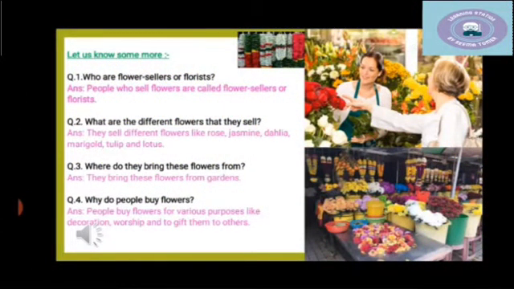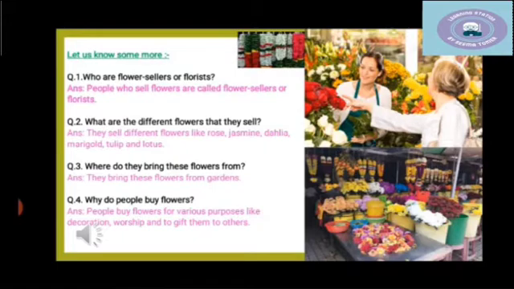Now children, who are flower sellers or florists? The people who sell flowers are called flower sellers or florists. What are the flowers they are selling? As you can see in this picture, the florist is selling marigold, tulip and so many flowers.